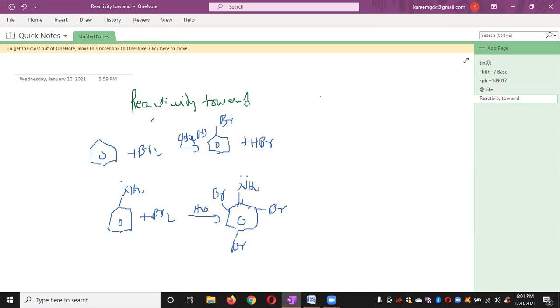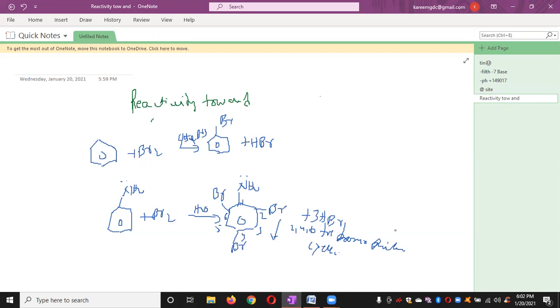This is the first carbon, second, third, fourth, fifth, sixth. So we get 2,4,6-tribromoaniline. It is a yellow colored substance. And here we get HBr as a byproduct.